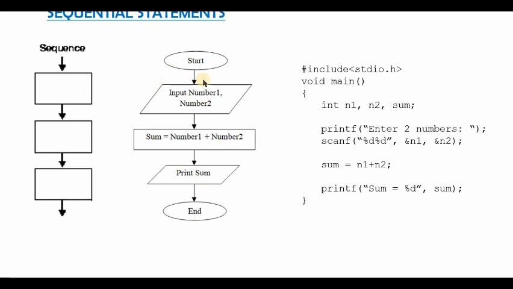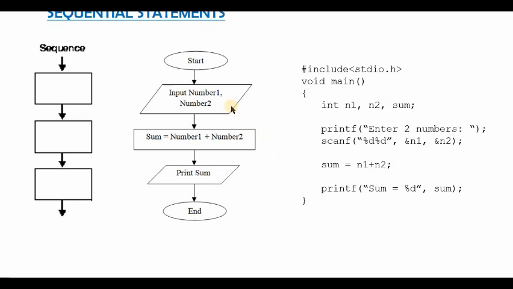To convert any given flowchart into a program, first note down what are the different variables needed. By looking at the flowchart, we know that we need a variable for number 1, for number 2, and a variable for sum. So in my program, at the beginning itself, I initialize three variables, n1 and n2 for number 1 and number 2, and a variable called sum. The first step in the flowchart is to read the values of number 1 and number 2.